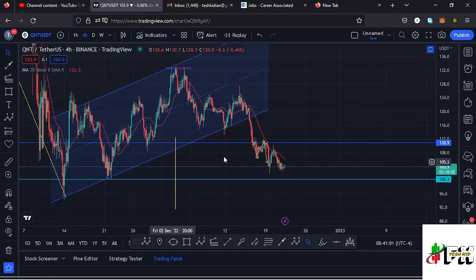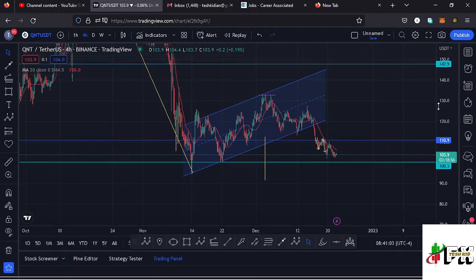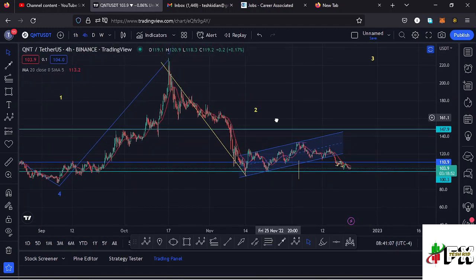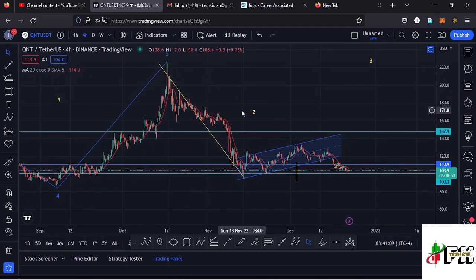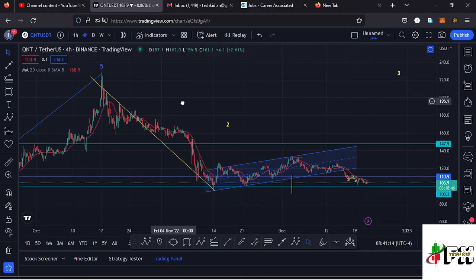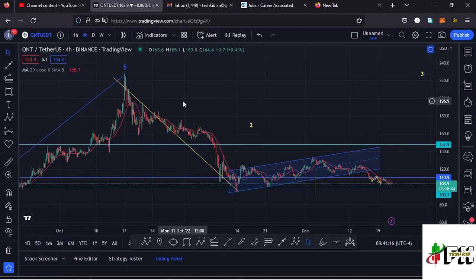a little bit lower. And in the formation of a second wave, which is a corrective wave, we also expect to see an ABC corrective structure play out in the formation of a second wave. And I believe that is the first thing that is going to give me the short-term scenarios that I'm expecting to play out here on the Quant chart.